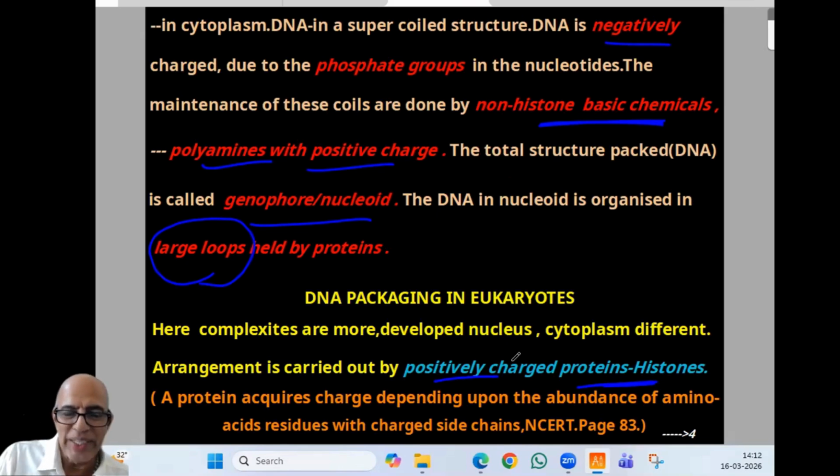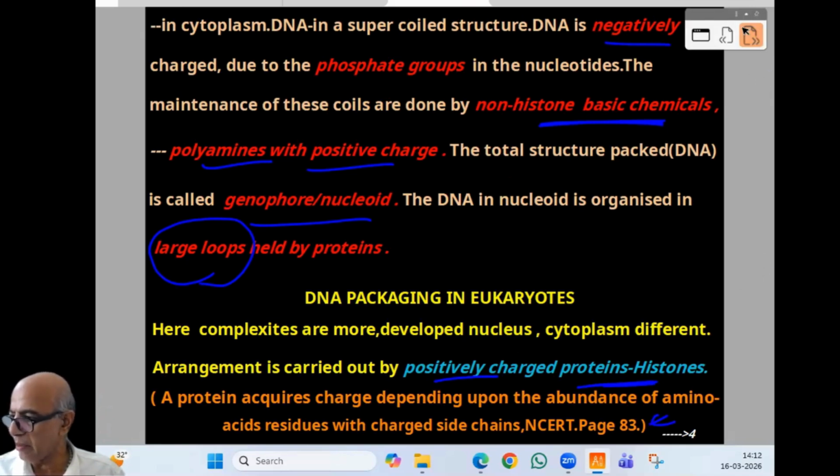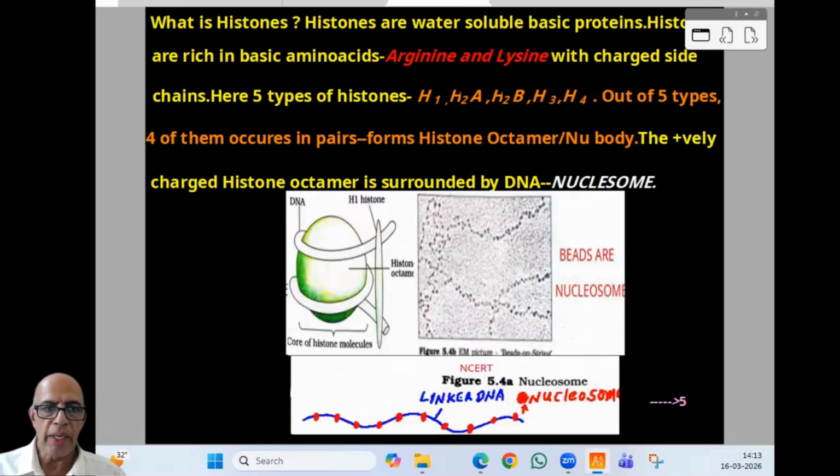A protein acquires charge depending upon the abundance of amino acid residues with charged side chains. NCERT page number 83. So, very important for the NEET exam, statement-wise NCERT. That's why it is given there with the page number. Now we can continue. So, what are histones?